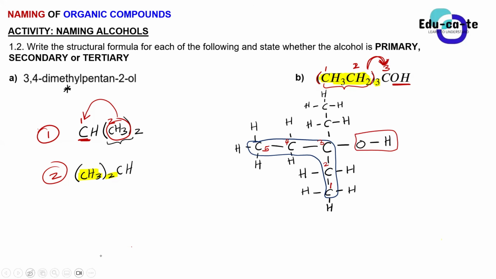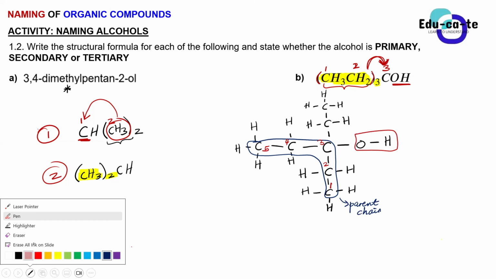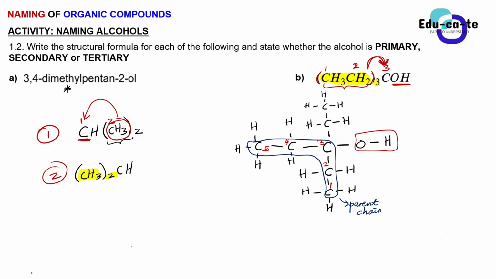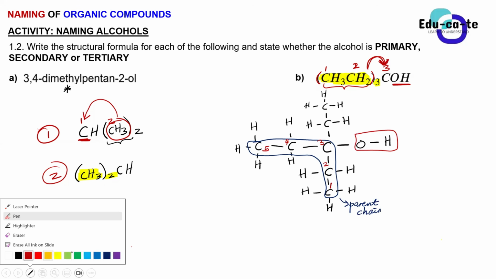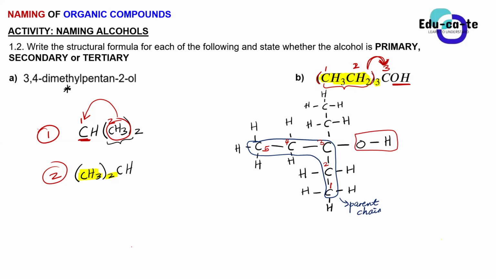Now, this is the parent chain. This is the main chain or the parent chain that will determine the root name. Now, talk about the substituents. Do we have any side chains or substituents? Look carefully, guys. Okay, you say that we have them. Well, what are those?